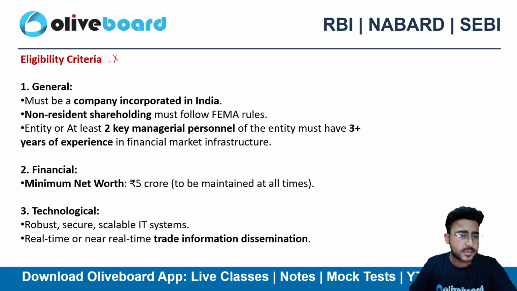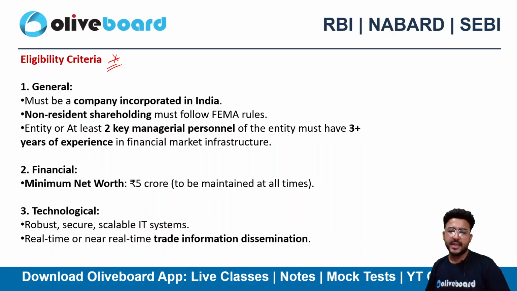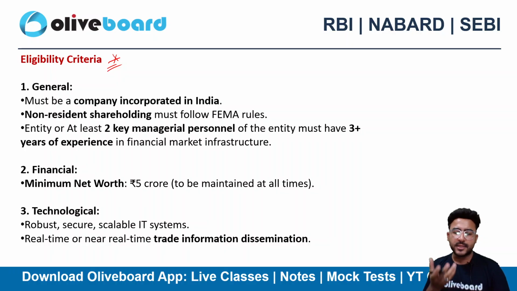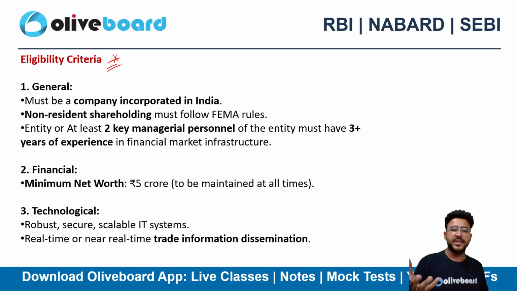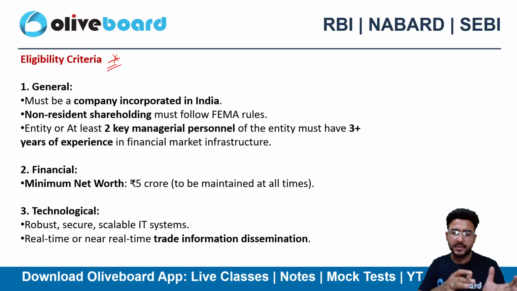Eligibility criteria, that's the crux of this particular guideline. There are a lot of procedural things that are also mentioned in the guidelines. However, we'll only be covering the things that can be important for your examination. I can make this video half an hour, 1 hour, but it won't make any sense unless we cover the crux of the circular, which is important for our examination. Usually the procedure-related things are not at all important for you, right? There are multiple processes in this particular circular which might not be relevant for your examination purpose. So in all the videos, I try to bring the crux of the circulars that definitely have a high chance of coming up in the examination.